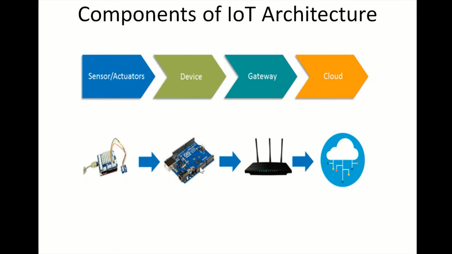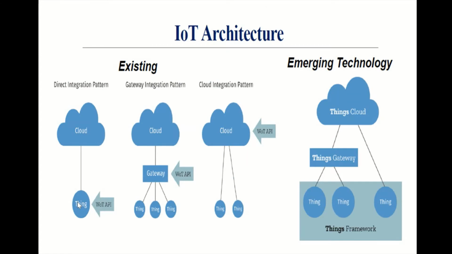This sensor is connected to the Arduino, and it will continuously sense the temperature and send data to the cloud. In order to pass the data to the cloud, we need an internet connection. In case of Arduino hardware, to pass the data to cloud, we require a GSM module.